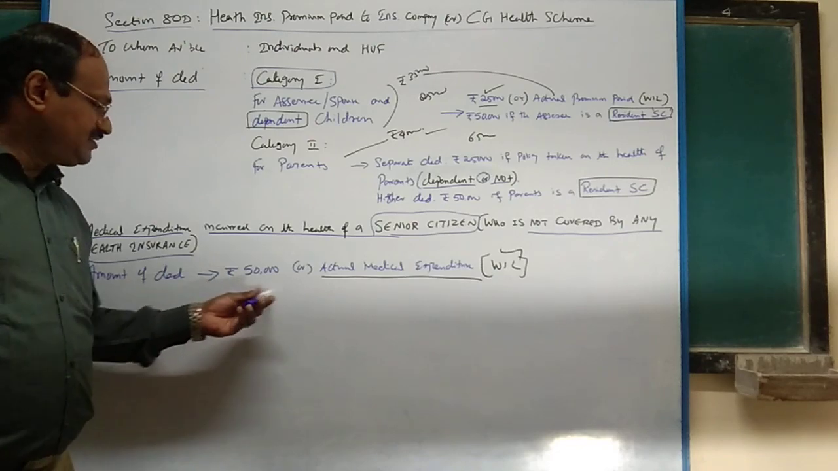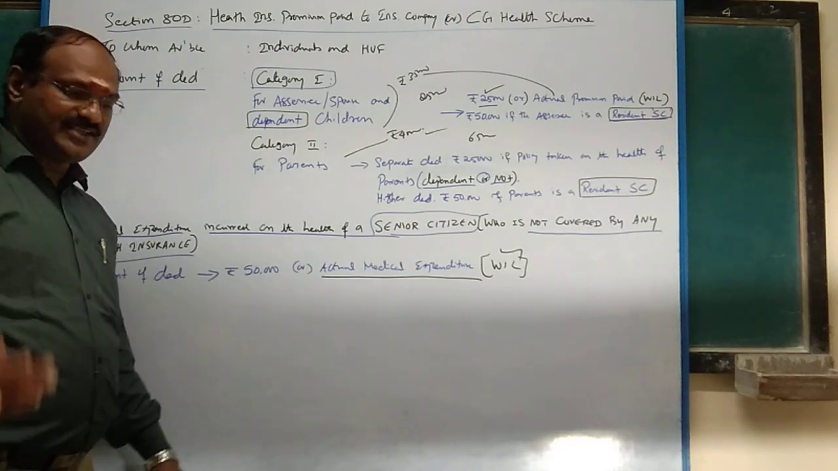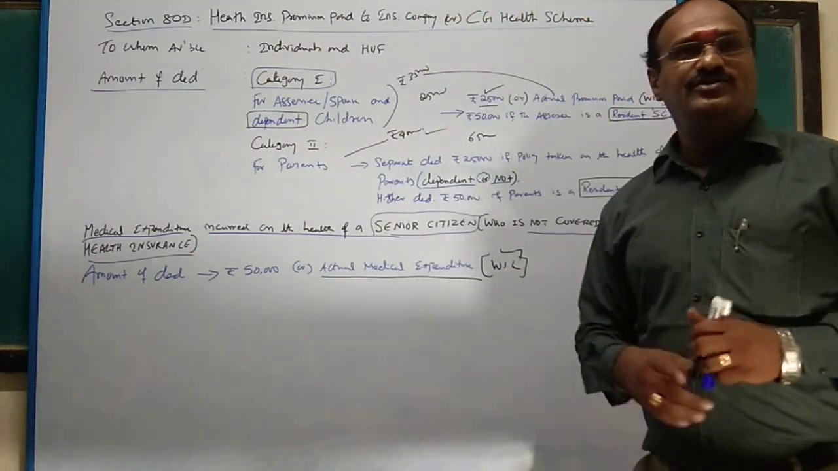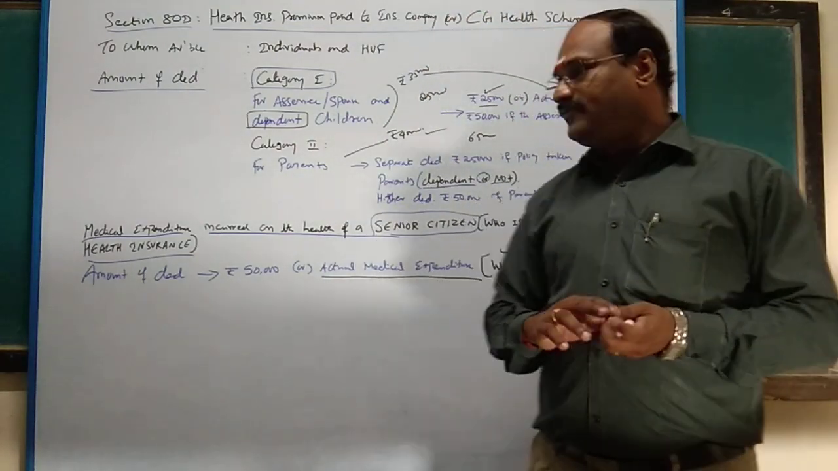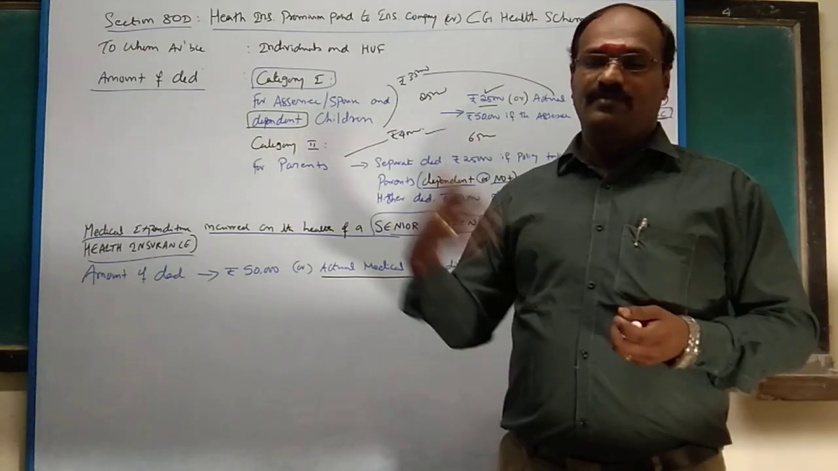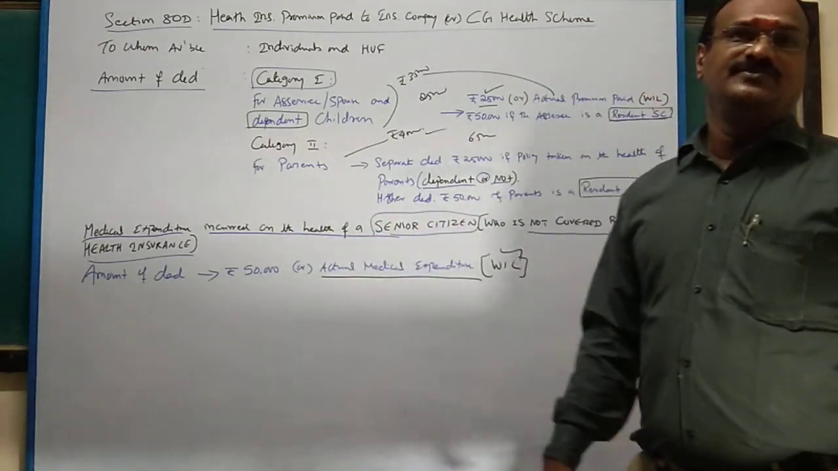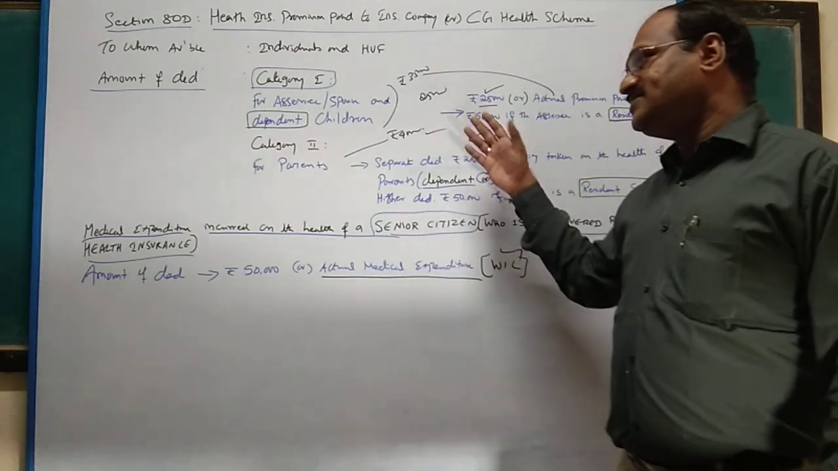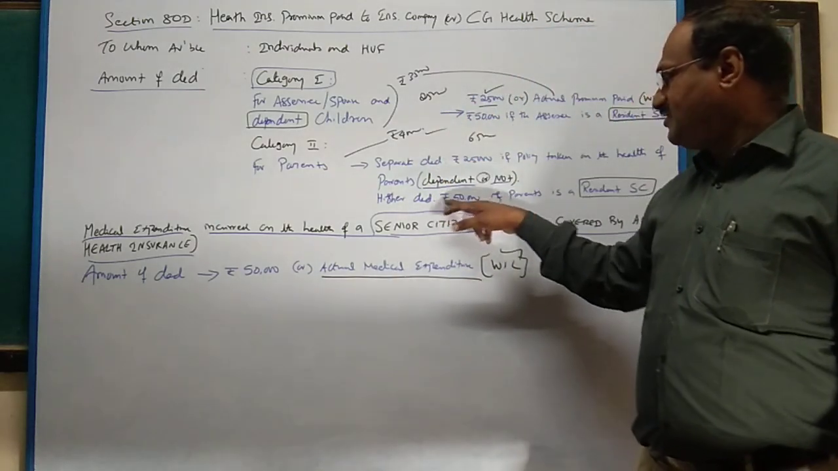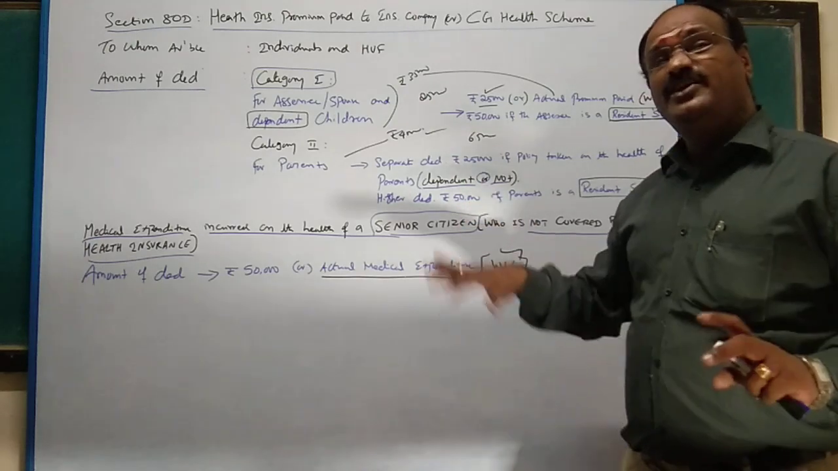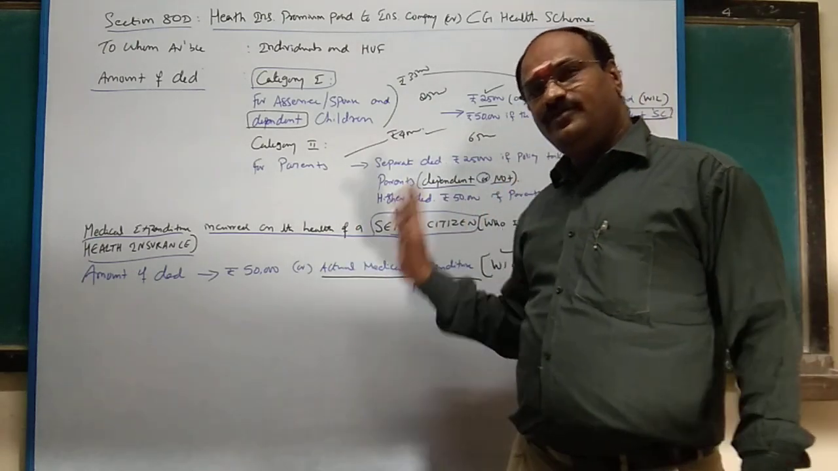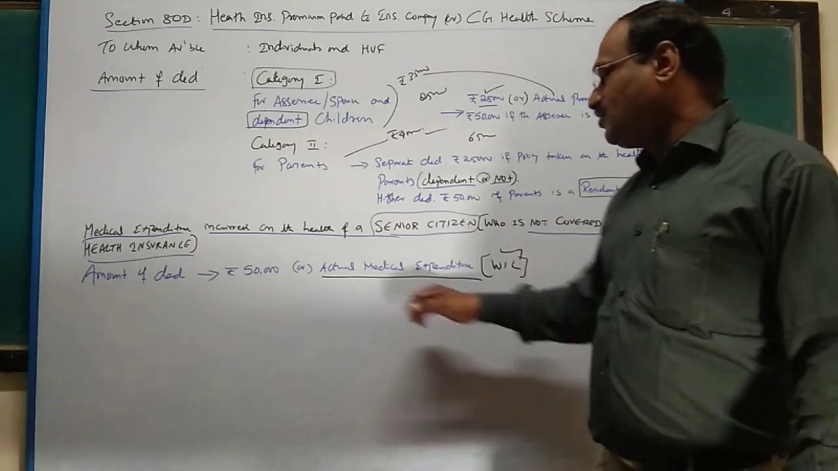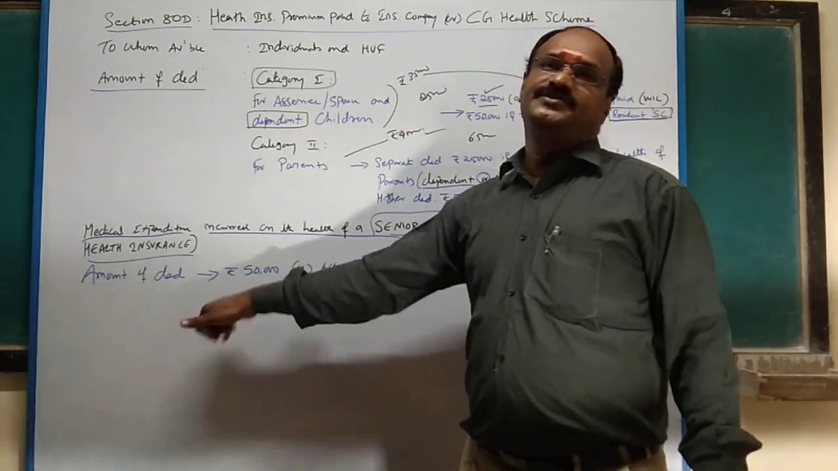So 50,000 rupees or actual medical expenditure, whichever is less. Say if parents are 70 years old, definitely every 3 or 4 months once you have to go to the hospital. Definitely the expenditure per annum may be more than 50,000. So therefore you can claim 50,000 rupees. If insurance coverage is there, then senior citizen 50,000. If insurance coverage is not there, 50,000 or actual medical expenditure, whichever is less. So obviously you can claim a maximum of 50,000 rupees.